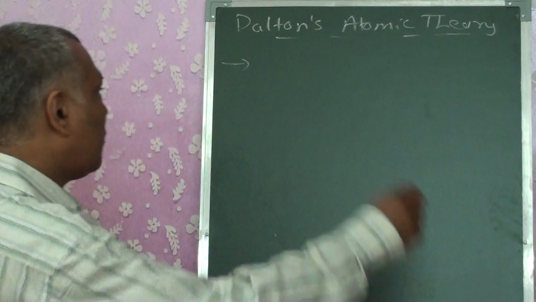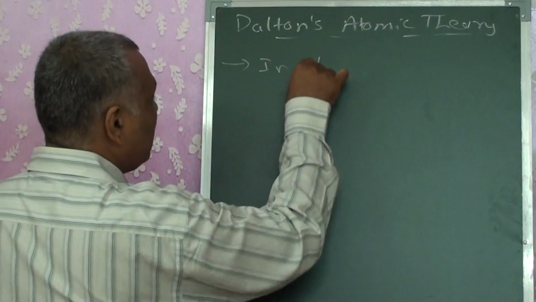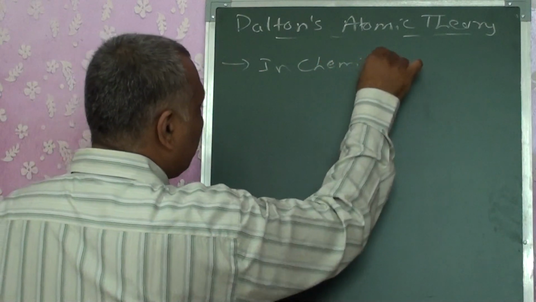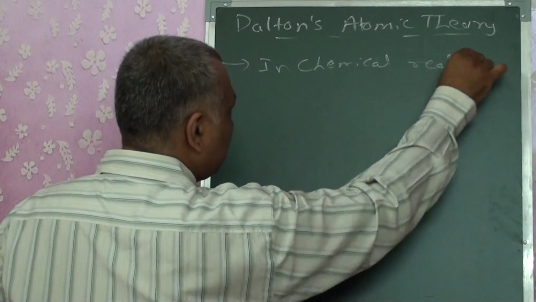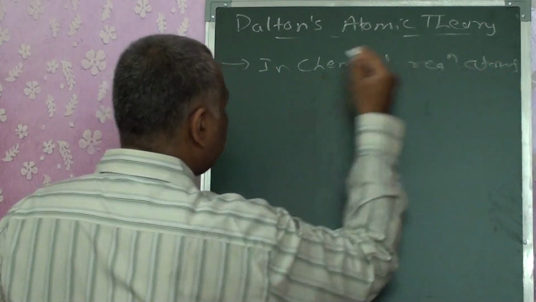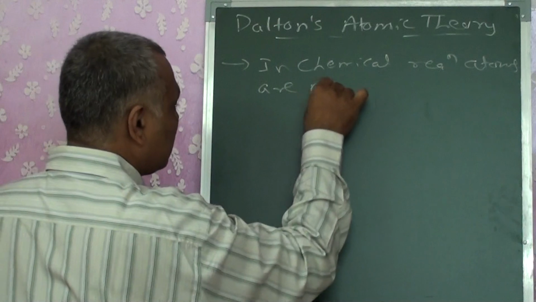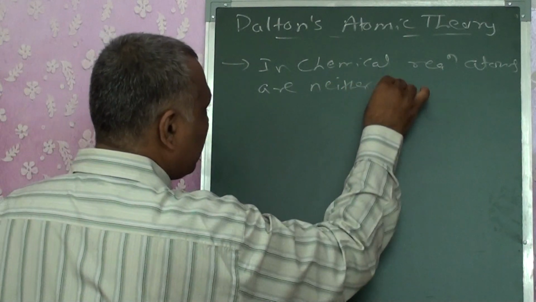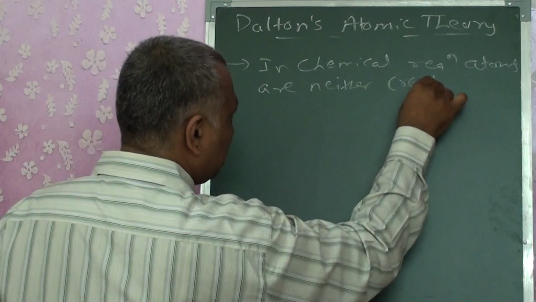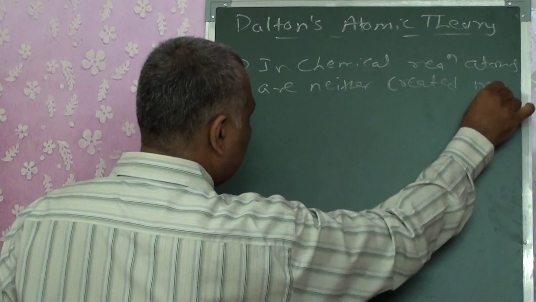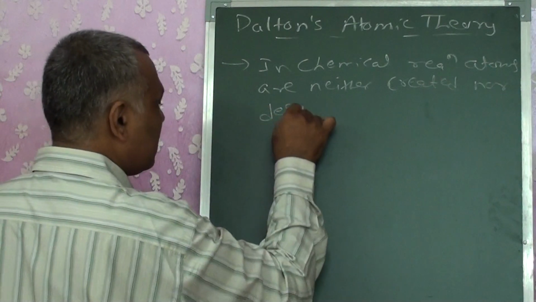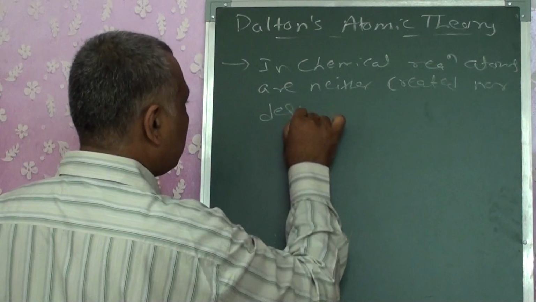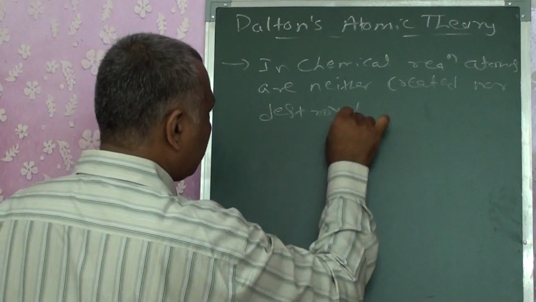That means he told that in a chemical reaction, atoms are neither created nor destroyed.